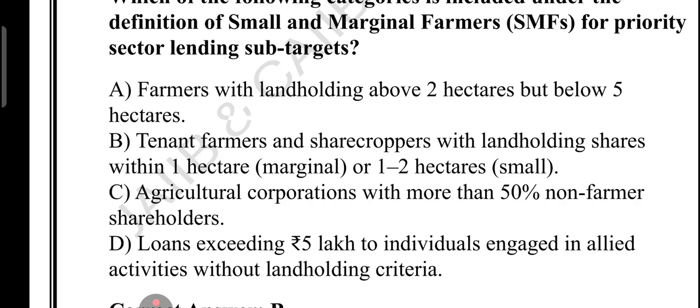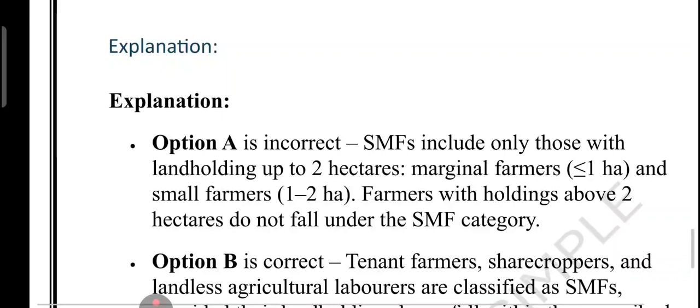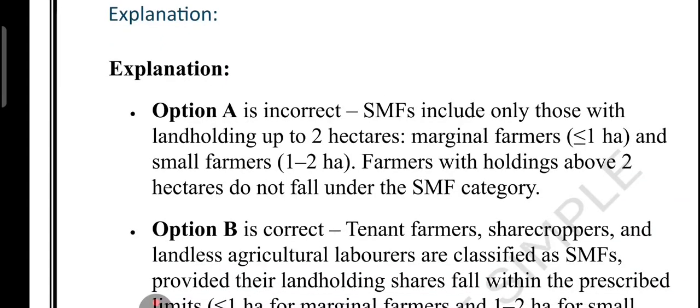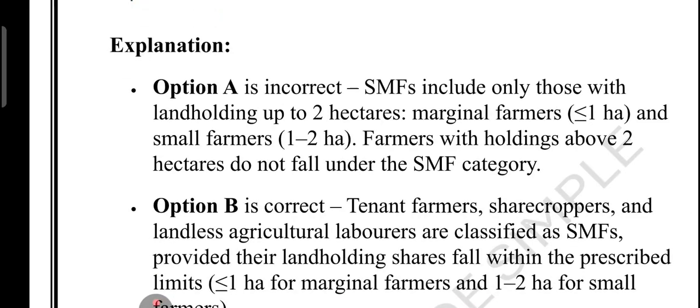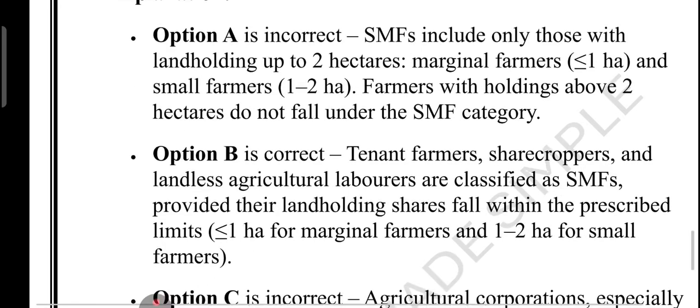So remember, quick recap, what is SMF? Let's quickly recap it. First of all, a marginal farmer is one who owns or works up to 1 hectare. A small farmer is one who owns or works 1 to 2 hectares. It includes tenant farmers, sharecroppers, landless labor. It helps banks meet priority sector lending sub-targets. And what does it exclude? It excludes farmers with more than 2 hectares, corporates or large firms, and high ticket loans like over 5 lakh without proper land holding. So understanding who qualifies as a small and marginal farmer is very, very important for the CCP examination.